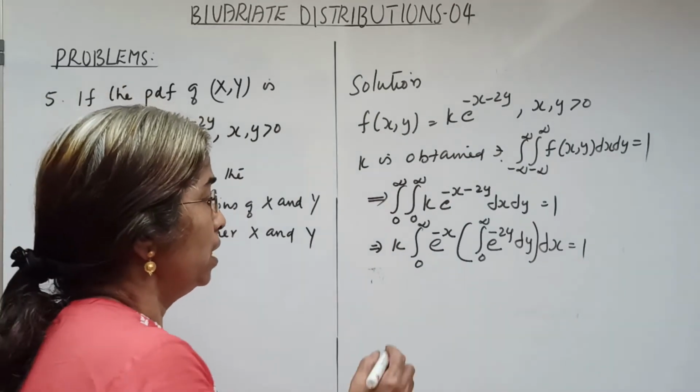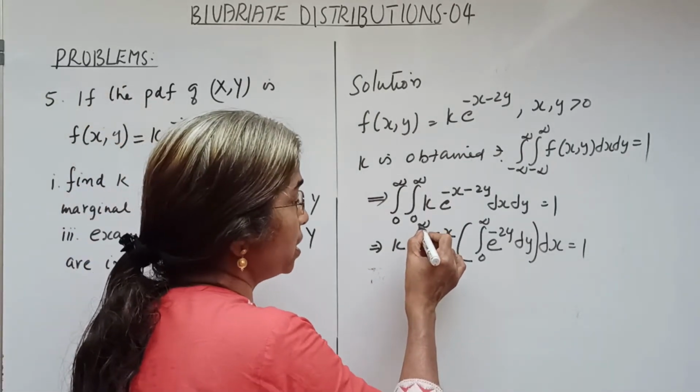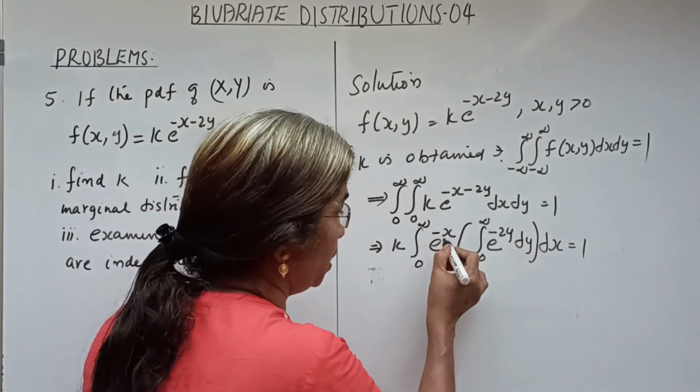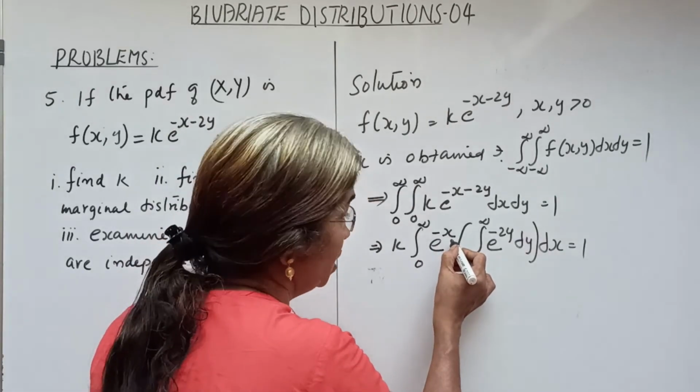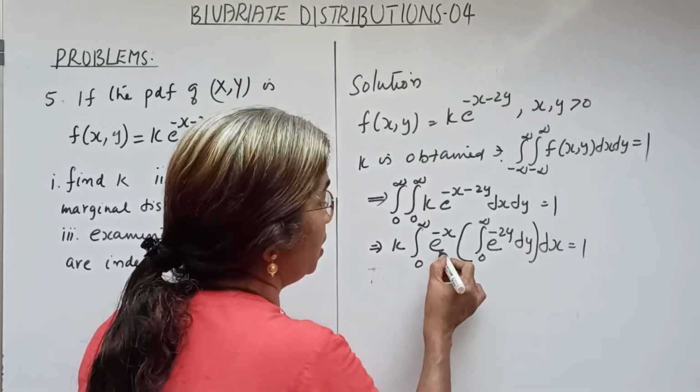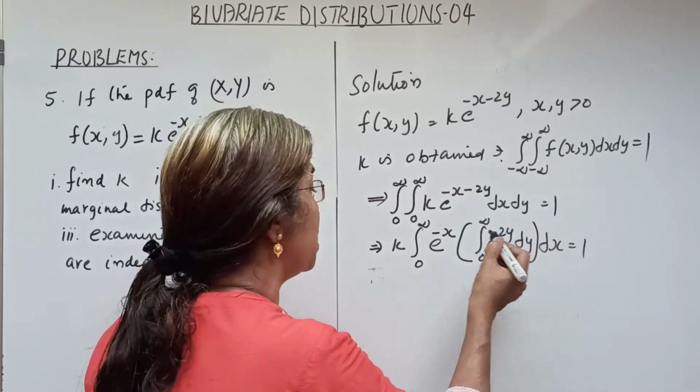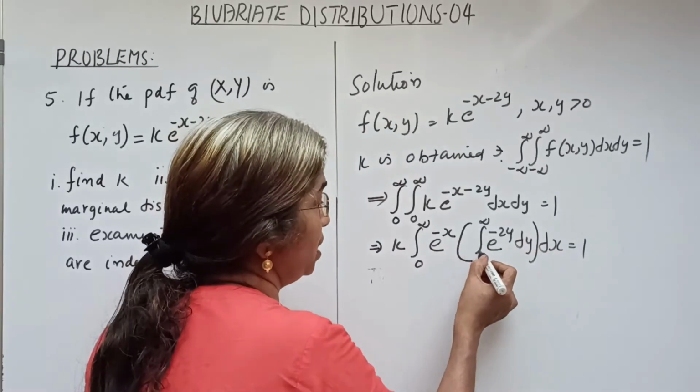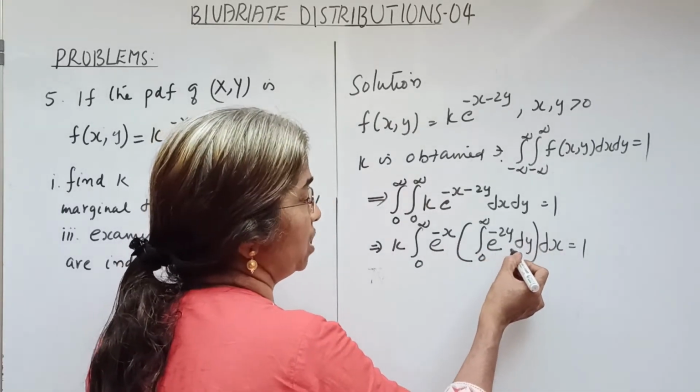Once again, k into the integral from 0 to infinity of e raised to minus x dx. We are integrating with respect to x lastly, and firstly with respect to y.